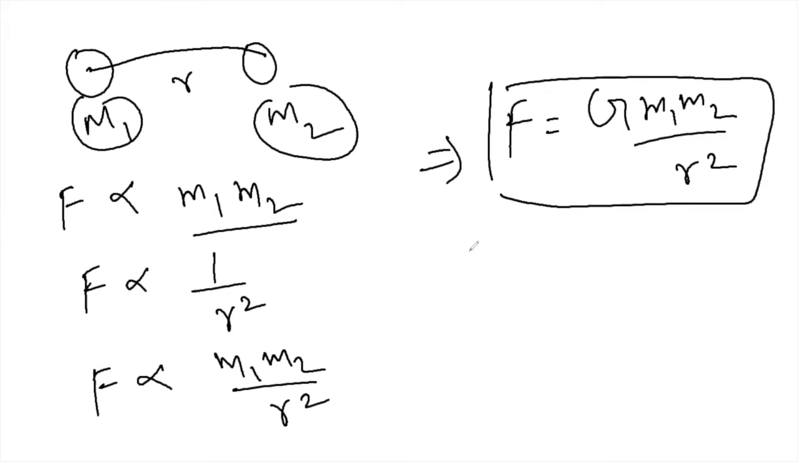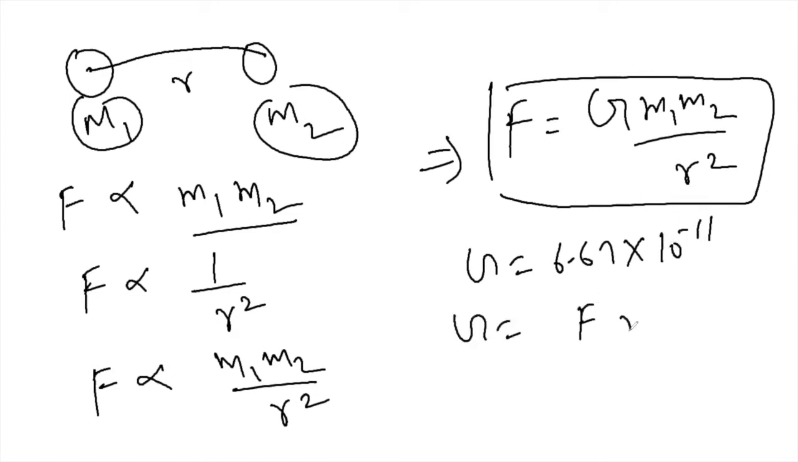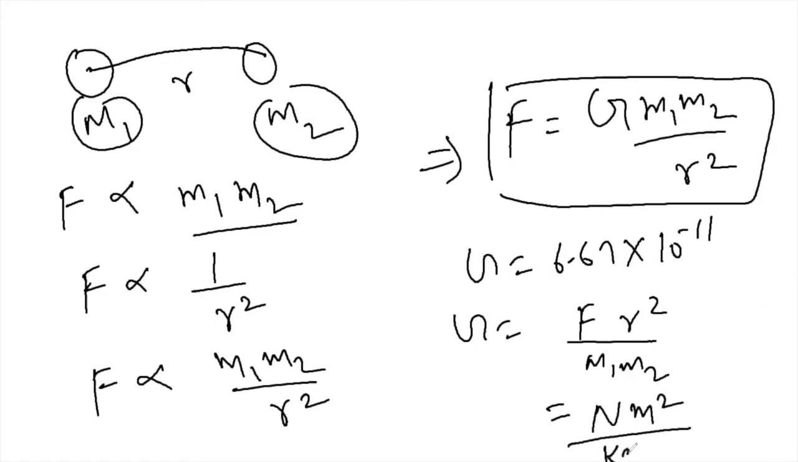This is constant, so G is simply 6.67 into 10 raised to power minus 11. Now you want to write down the unit of this one. G is equal to F r square divided by m1 m2. Then F is in Newton, r is the distance between the objects, which is meter square, and the two masses in multiplication give kilogram square. So you write down this unit here.